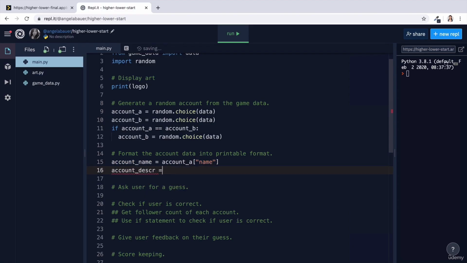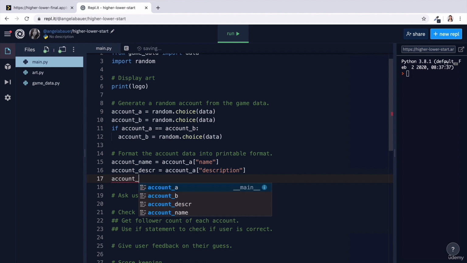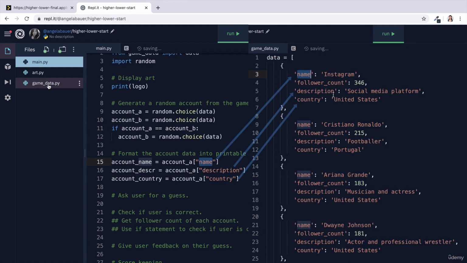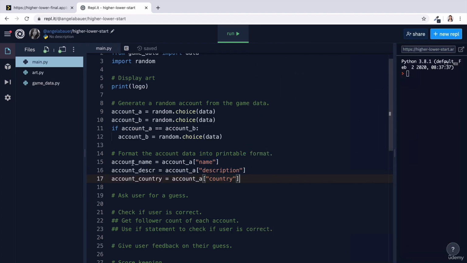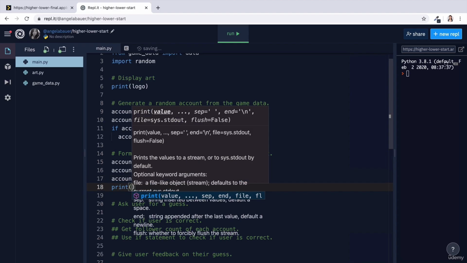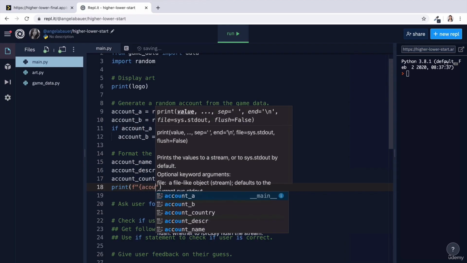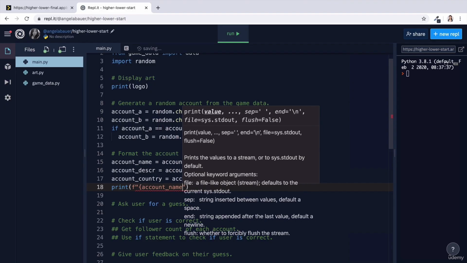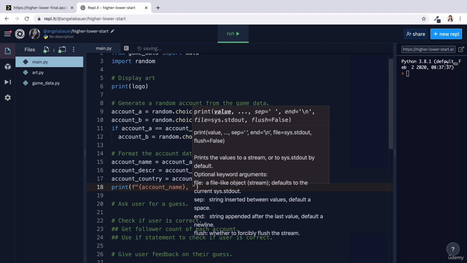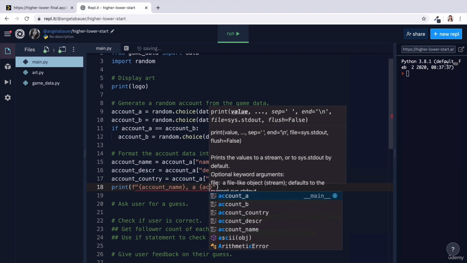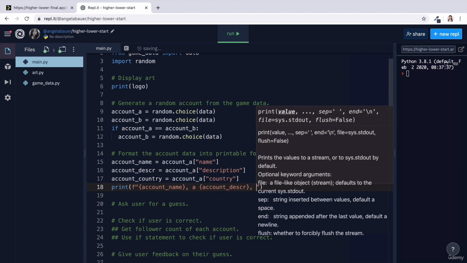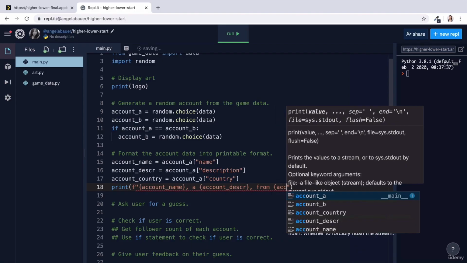And we can do the same thing for the other two pieces of data we need. And just make sure that you don't have any typos in your keys here, because remember, they need to match these precisely in order for it to not error out. Now that we've got all of these pieces of data, we can now print the final version. So we're probably going to use an F string to insert all these pieces of information. And we'll probably start off with the account name and then a comma. We can write A and then put in the account description. And finally put from and the account country.